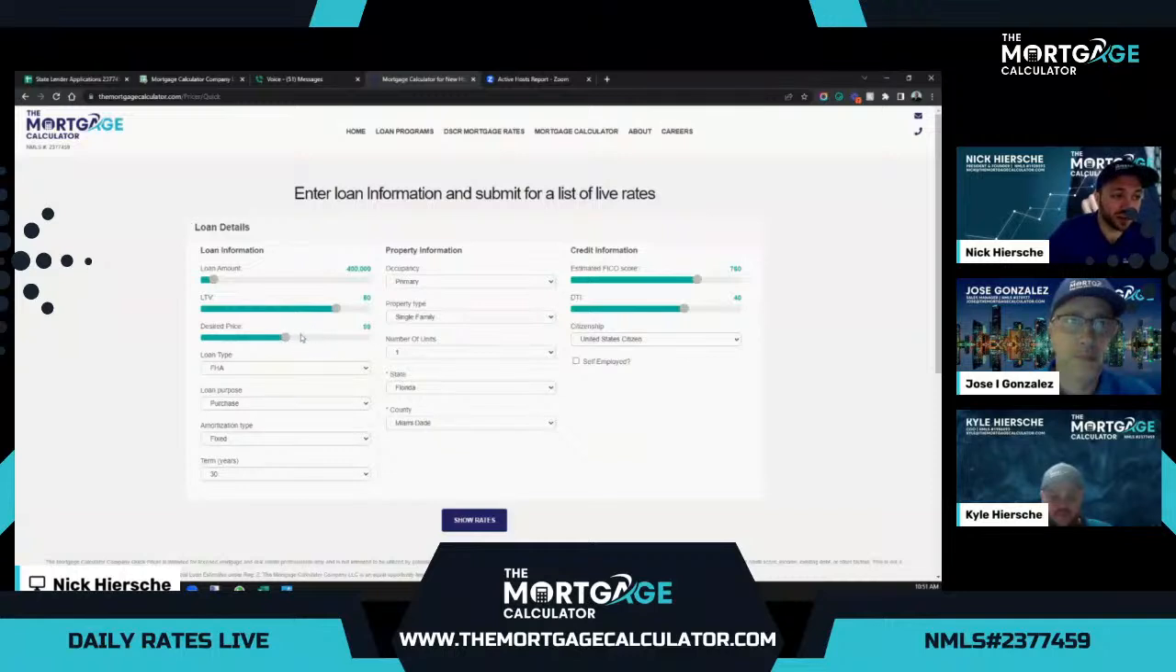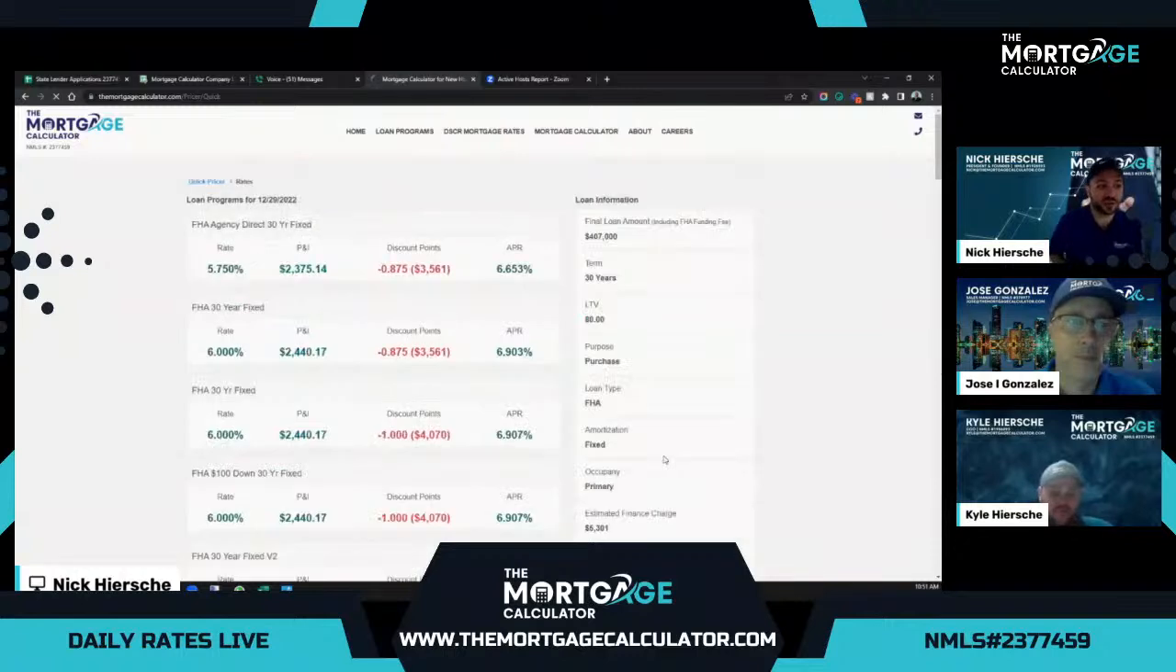Let's set up a basic scenario. Everything the same as we did before. FHA, 80% LTV, 20% down. Purchase, 30-year fixed, primary home in Florida with a 760 FICO, 40 DTI. So everything else the same. We will see what the FHA rates are from our banks and partners this morning. And you see this is our FHA program. We have rates from 5.75 in this case for approximately 1 point in buy down.